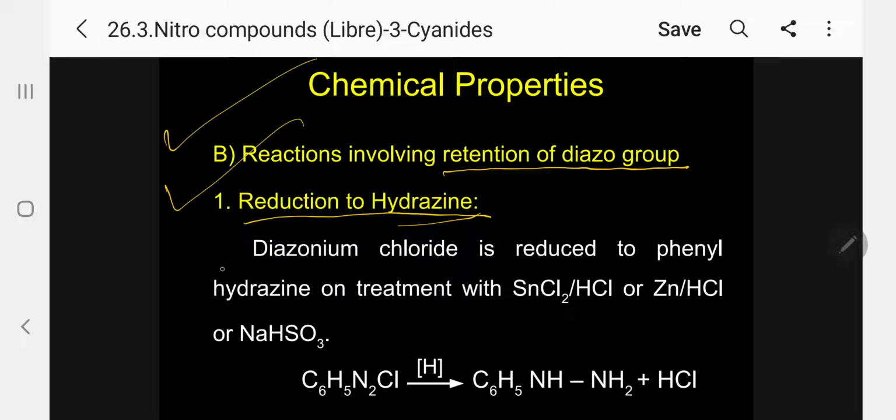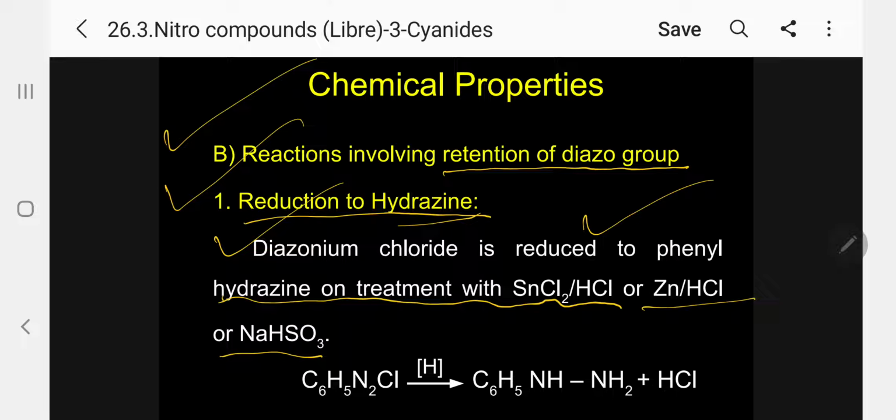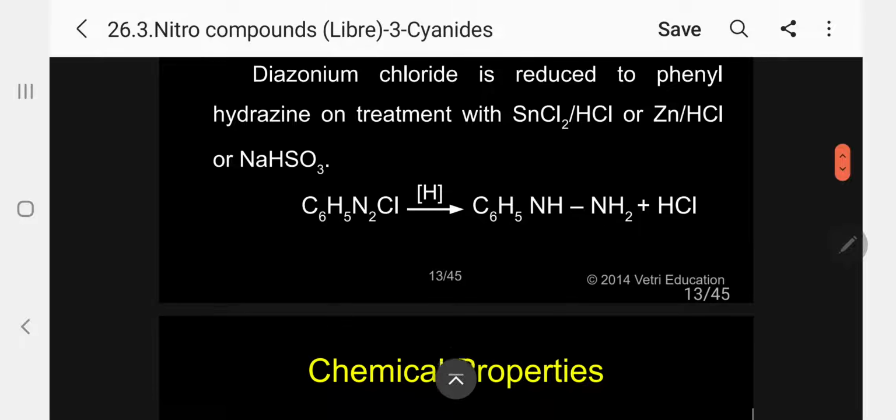Reduction to hydrogen. Diazonium chloride is reduced to phenyl hydrazine on treatment with tin chloride and HCl, or zinc and HCl, or sodium bisulfite. So it is giving phenyl hydrazine and HCl. The product is phenyl hydrazine, with NH2NH2, so instead of H, the phenyl group of phenyl hydrazine. Very, very important reaction, retaining the N2.